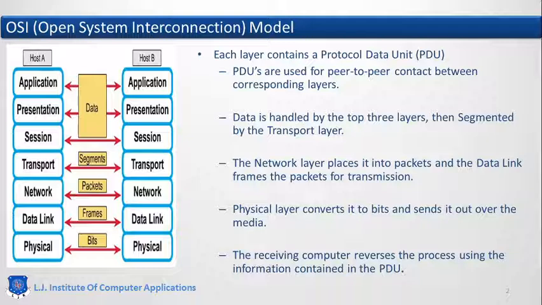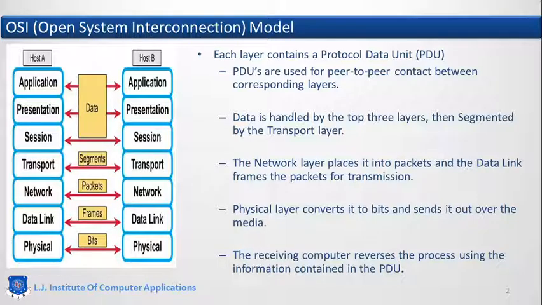So here we can see the 7-layer architecture: host A and host B, sender and receiver. Sender will send the data from the application and it will go from application to presentation, session, transport, network, data link layer, and ultimately through physical media the data will reach the application layer at host B. Here we can see that the upper 3 layers are working with the data formats and the lower 4 layers are working with the actual data flow.